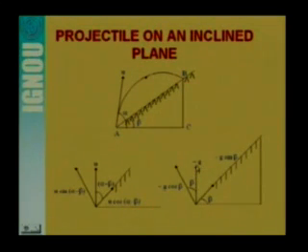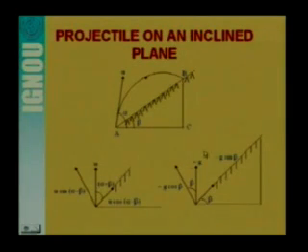So the component of minus g along the direction perpendicular to the inclined plane will be minus g cos beta, and the component of minus g along the inclined plane will be minus g sin beta. So what we have discussed till now is the component of the velocity u along the inclined plane, that is u cos alpha minus beta, and the component of the velocity u in the direction perpendicular to the inclined plane, that is u sin alpha minus beta.